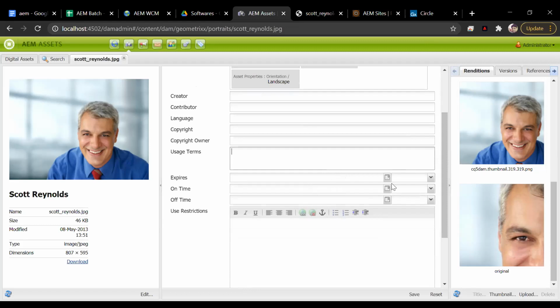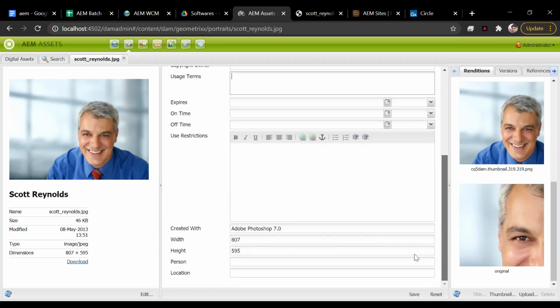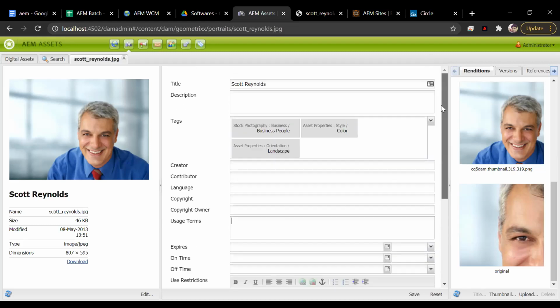On time we can specify. Suppose I have an image and I have a copyright for only, say, 6 months, I can specify on time and off time. So automatically the image will be published and deleted at that time. And then I can add more data about it. This is the default data, like created with which tool, height, person, location, etc. We can also create custom metadata. For that we have to write some code in AEM, and using that we can create it.